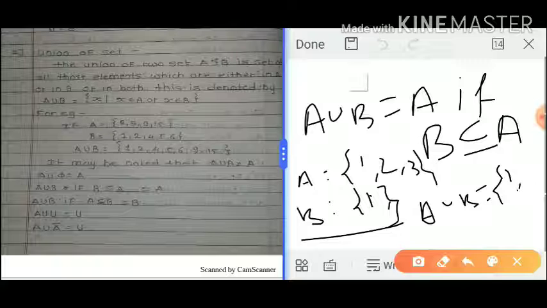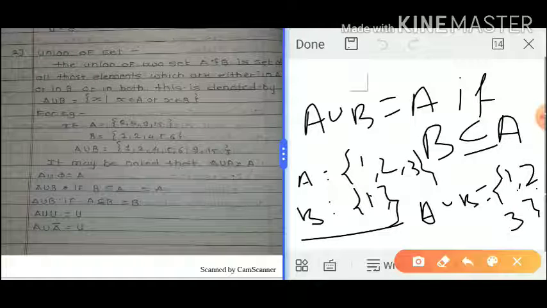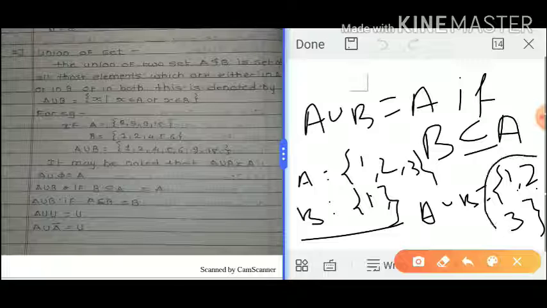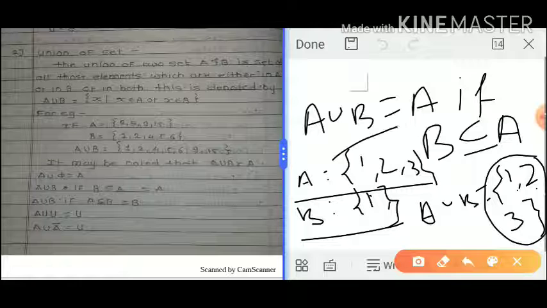Next 2, consider it one time, and next 3 is not in B, so consider it. We obtain 1, 2, 3, and these are the members of A. That's why A union B equals A if B is a subset of A.